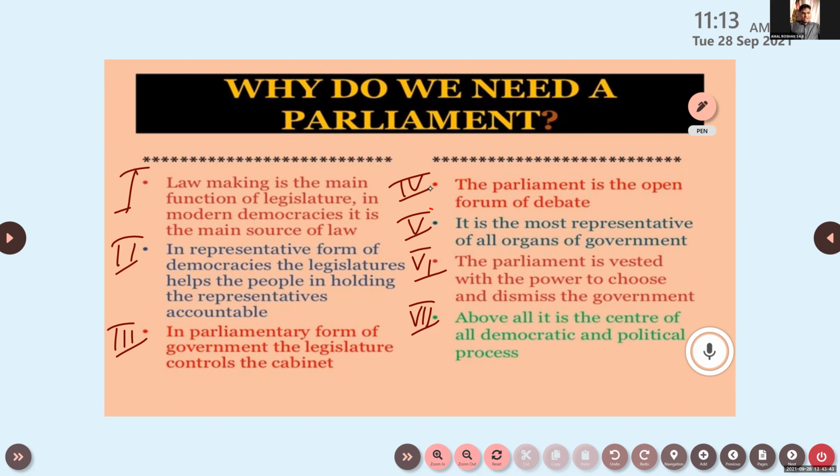Lawmaking is the main function of the legislature in modern democracy. It is the main source of law. So, what is the meaning of that? What did you understand by that particular sentence or point? Tell me. You don't have to learn anything by heart. Best of all, you have to understand the meaning of all these sentences and points. Lawmaking is the main function of the legislature. In modern democracies, it is the main source of law, which means, Amal Roshan, please interpret that.